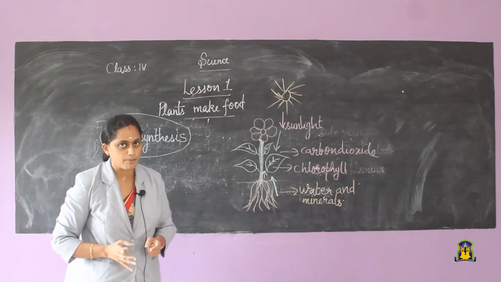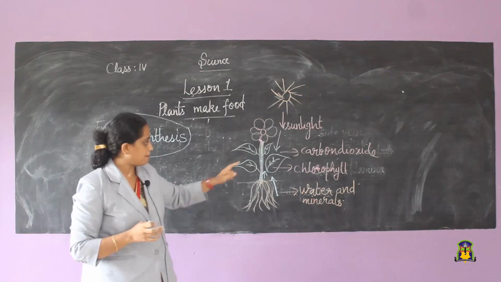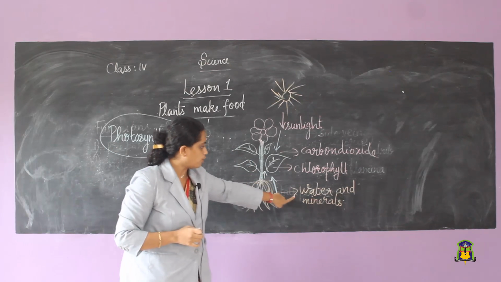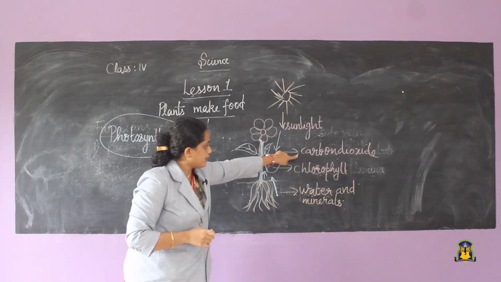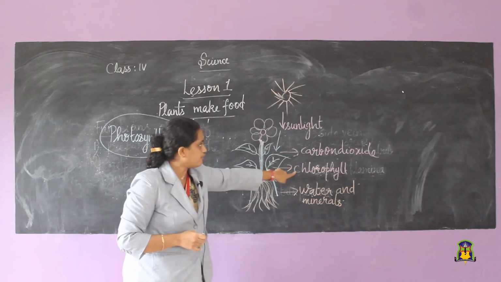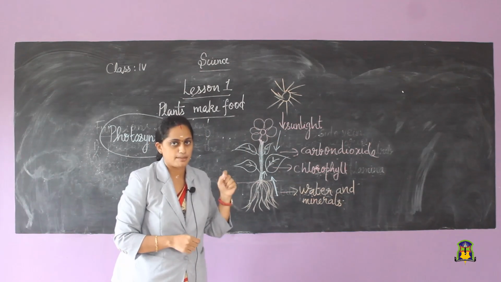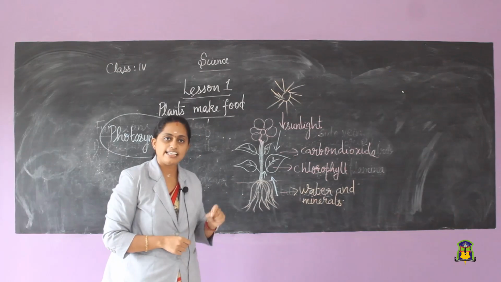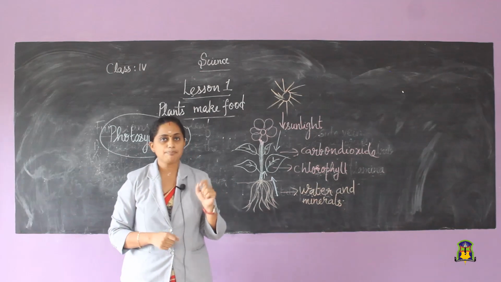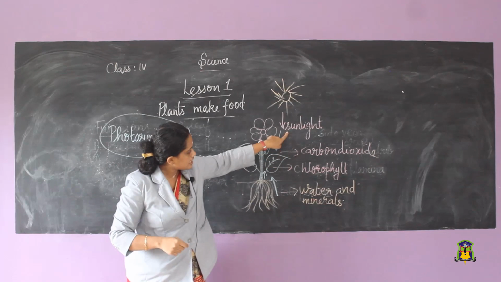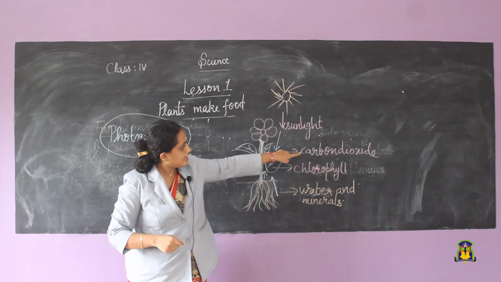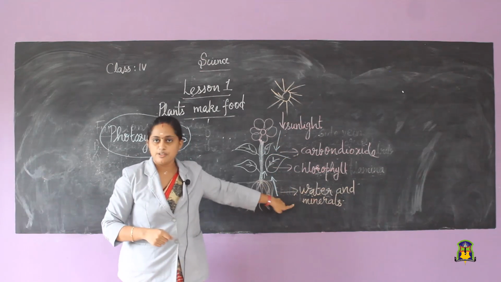Photosynthesis is the process by which green leaves prepare food with the help of water and minerals, carbon dioxide in the presence of chlorophyll and sunlight. Once more, photosynthesis is a process by which green leaves prepare food in the presence of sunlight and chlorophyll with the help of carbon dioxide and water.